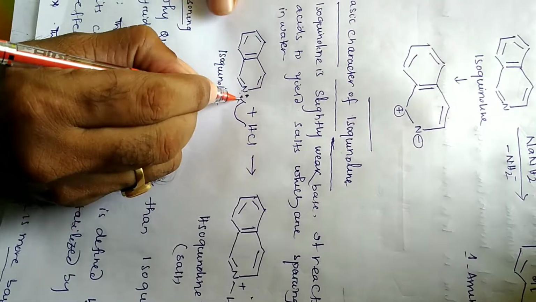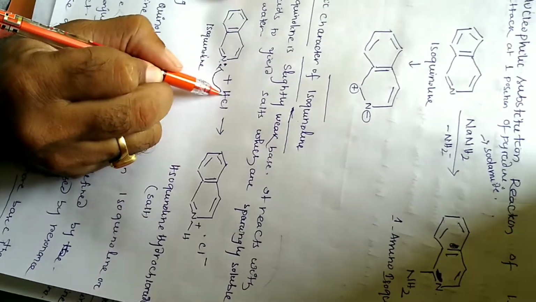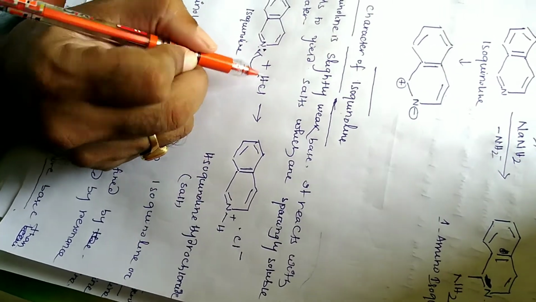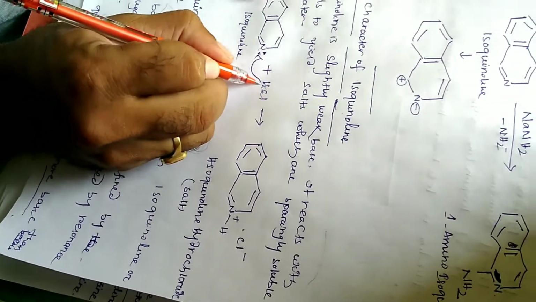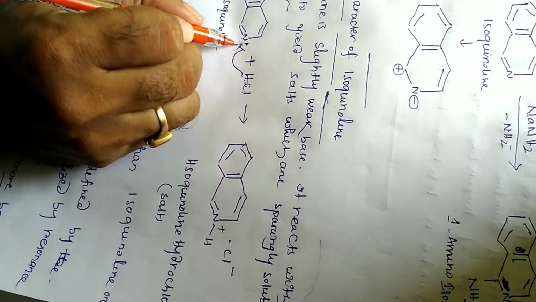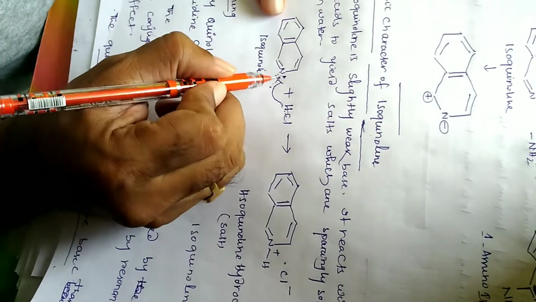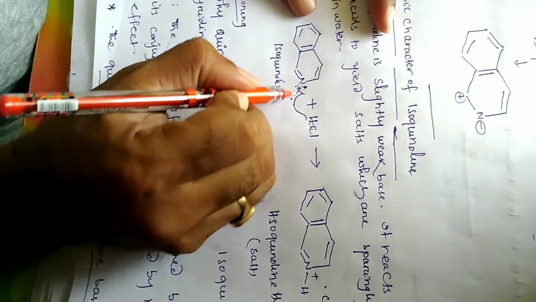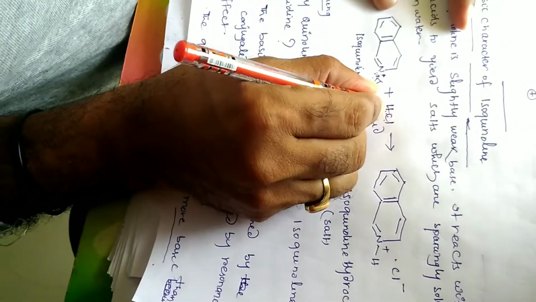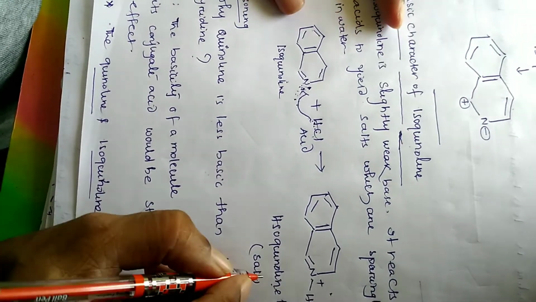When it reacts with an acid, the lone pair will accept the proton. According to Lewis theory, a base can be defined as a lone pair of electrons that will accept a proton from an acid. So here the lone pair will accept a proton from hydrogen chloride to form isoquinoline hydrochloride. Okay, this is the salt.